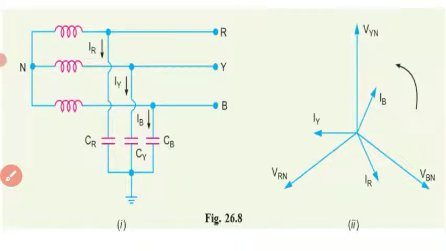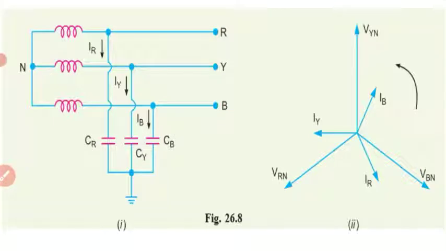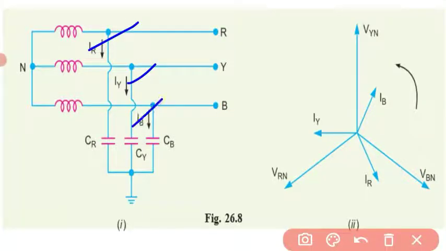You can see the discussion so far. The currents IR, IY, IB I have also shown here. Now this is the vector diagram.